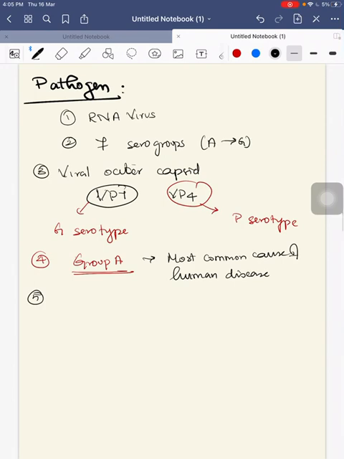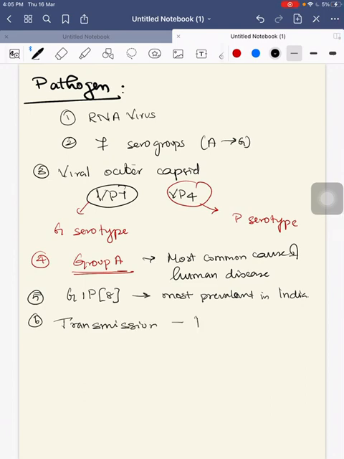Next, among the outer capsid proteins and the G and P serotypes, it is G1P8 which is most prevalent in India. Sixth point, transmission.